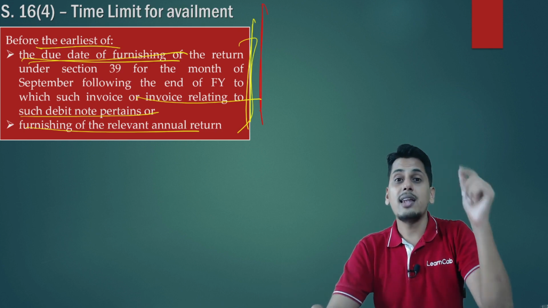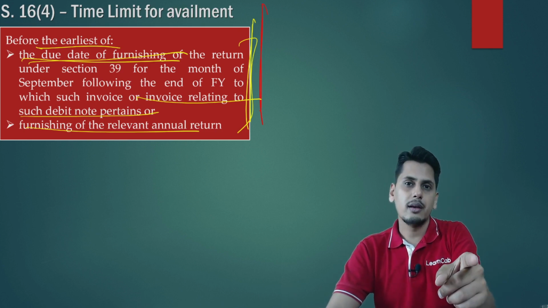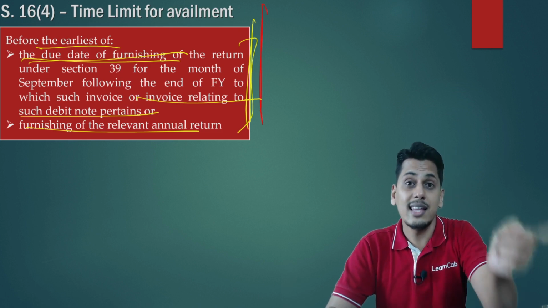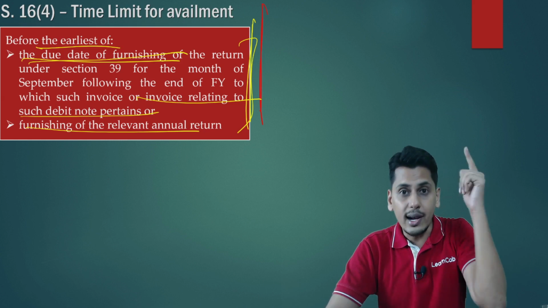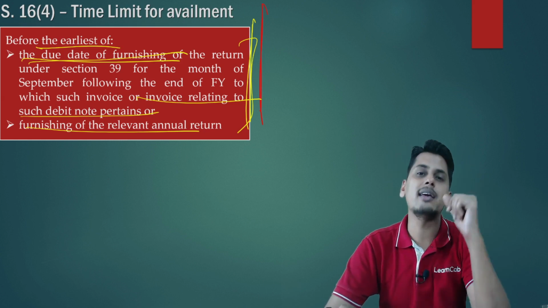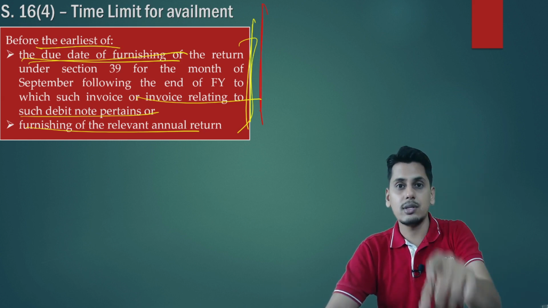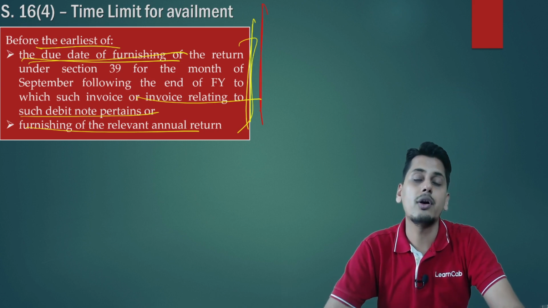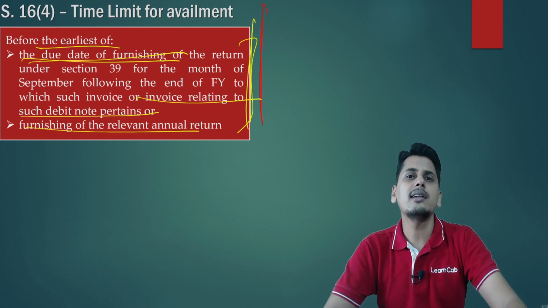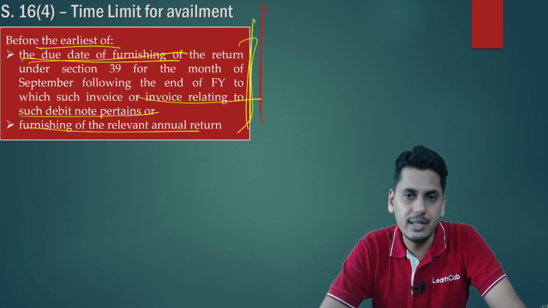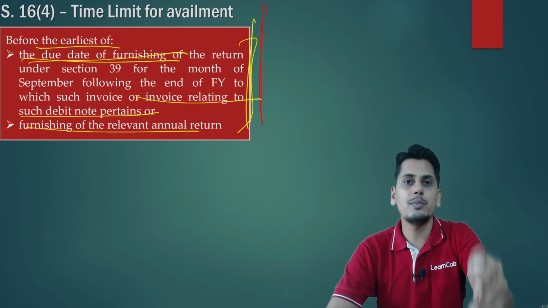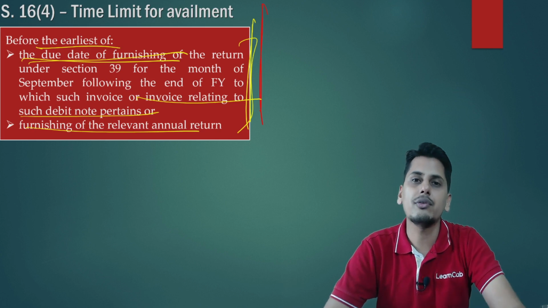Now friends, if the last date to avail credit on the strength of a debit note is linked to the date of invoice, the time limit would have already lapsed. At one end, you are asking the supplier to mandatorily raise a debit note and pay the taxes to the government. There's no outer time limit for issuance of debit note. At the other end, why is input tax credit being restricted at the recipient's end? Why is the input tax credit being linked to the date of invoice?